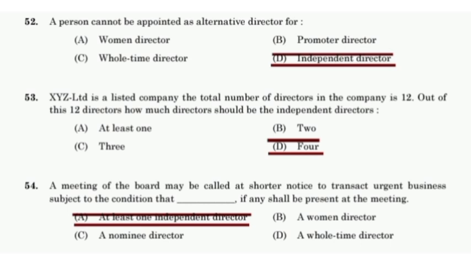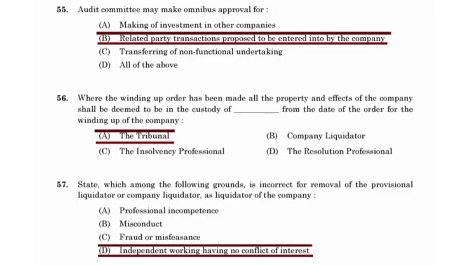XYZ Limited is a listed company. The total number of directors in the company is 12. Out of these 12 directors, how many should be independent directors? 4. A meeting of the board may be called at shorter notice to transact urgent business, subject to the condition that at least one independent director, if any, shall be present at the meeting. Where the winding up order has been made, all the property and effects of the company shall be deemed to be in the custody of the tribunal from the date of the order for the winding up of the company.